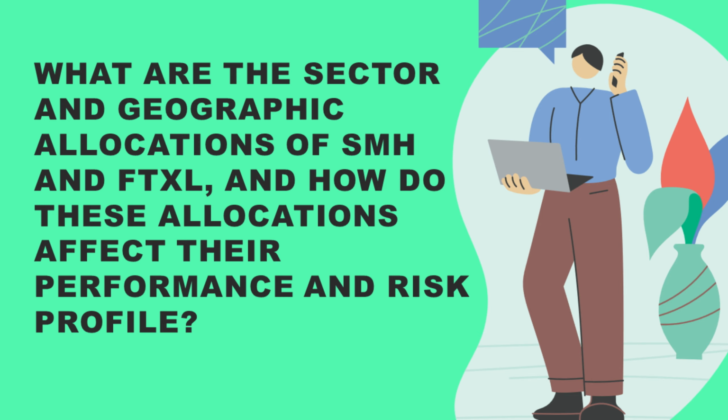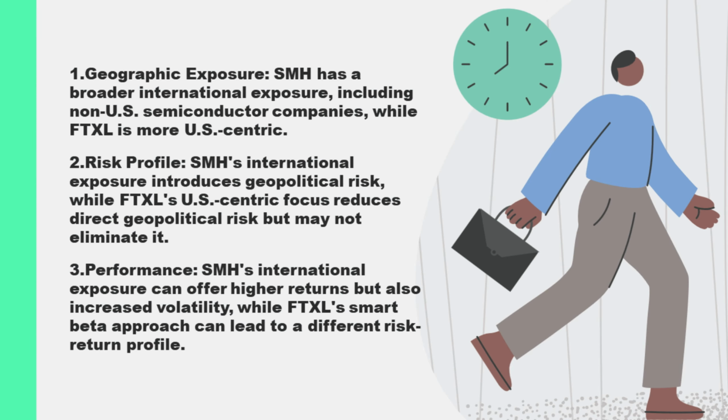and risk profile? The sector and geographic allocations of the VanEck Semiconductor ETF, SMH, and the First Trust Nasdaq Semiconductor ETF, FTXL, are closely related to their underlying indices and investment strategies, which in turn influence their performance and risk profiles.